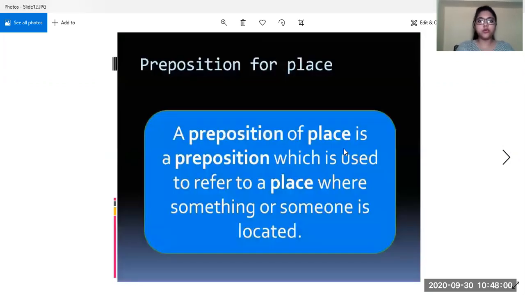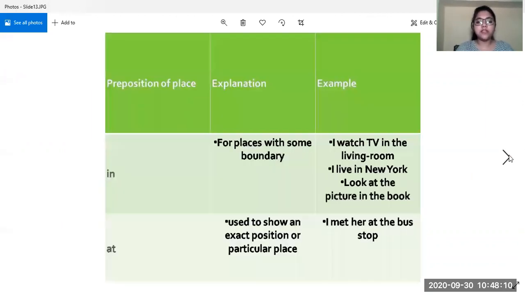Now we come over to prepositions for place. It is a preposition which is used to refer to a place where something or someone is located, right? The words which we have studied in prepositions of time are the same words we are going to study for prepositions of place, but the difference lies in the context. We must understand in which context we have to use these prepositions. That will come with practice, and you should understand the meaning of the sentence, and accordingly insert the preposition.